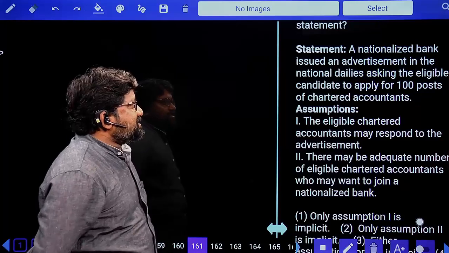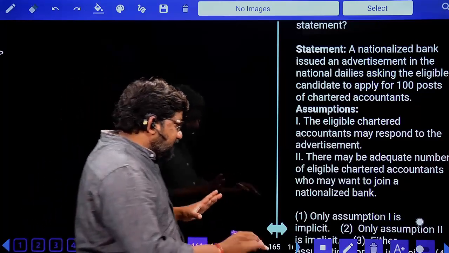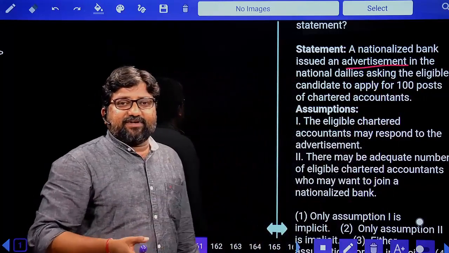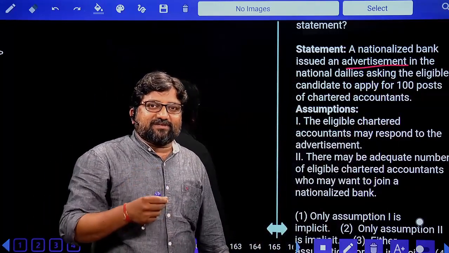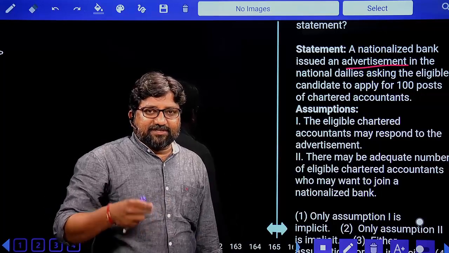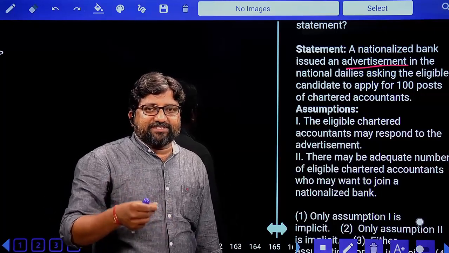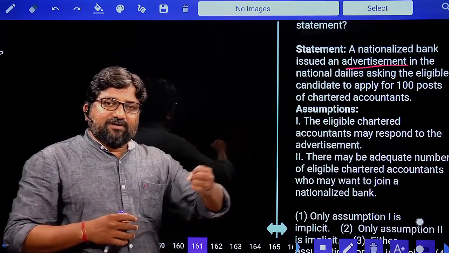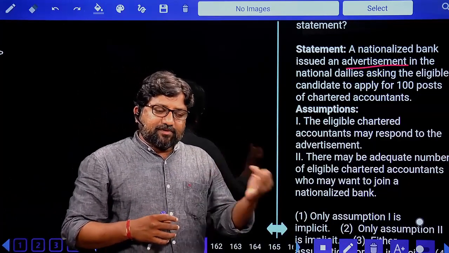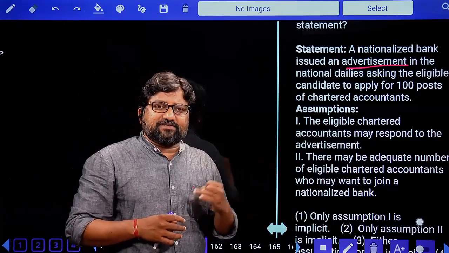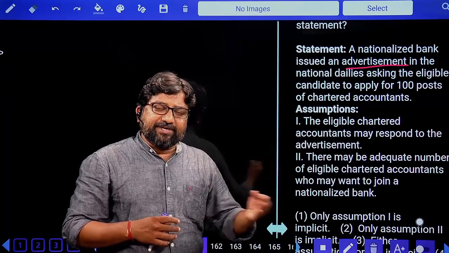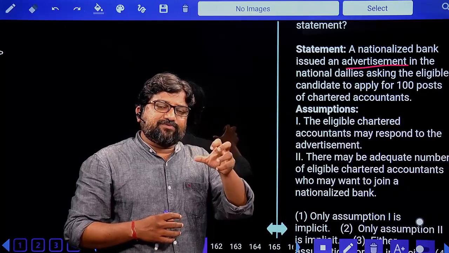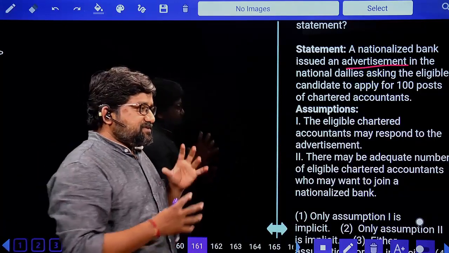What is the question? A nationalized bank issued an advertisement. Now this question comes under the category of advertisement. When advertisements are given, what are the assumptions? In the basics class, when we teach critical reasoning in the assumptions topic, we teach you different types of questions that can be asked in assumptions: advertisements, requests, appeal or advice, notice, course of action, cause and effect. This we teach you in the basics.